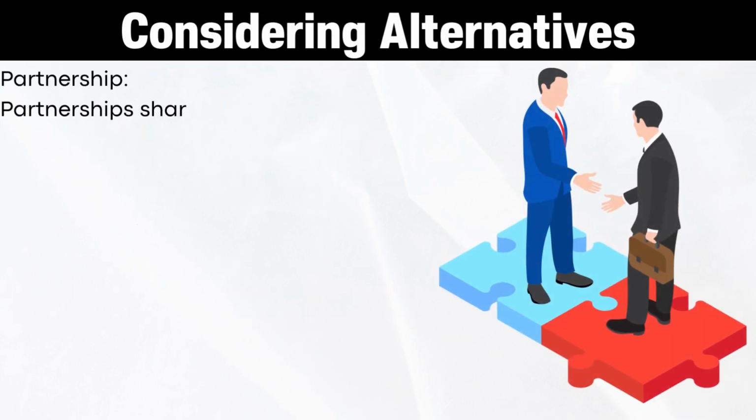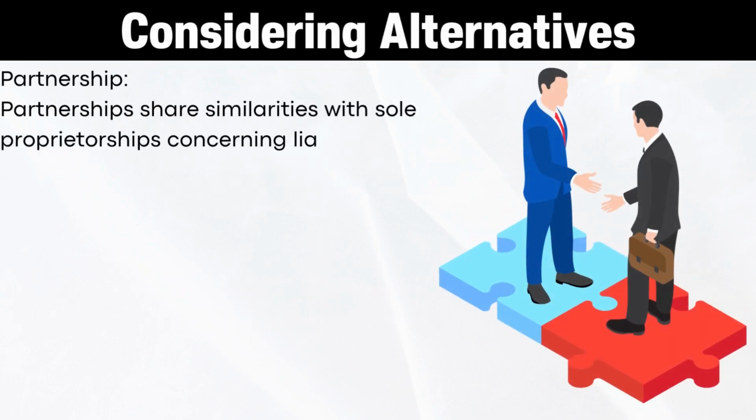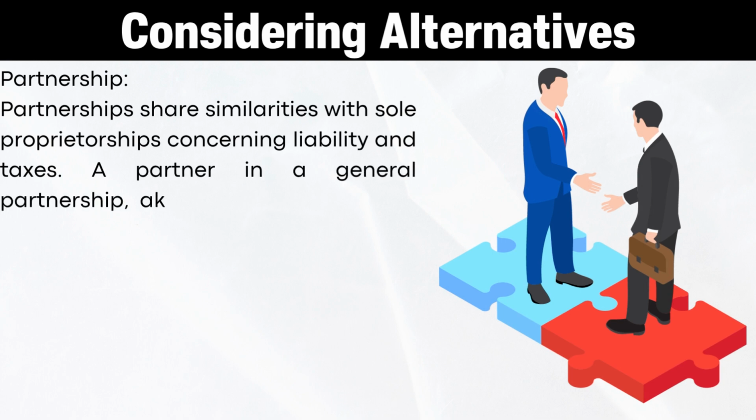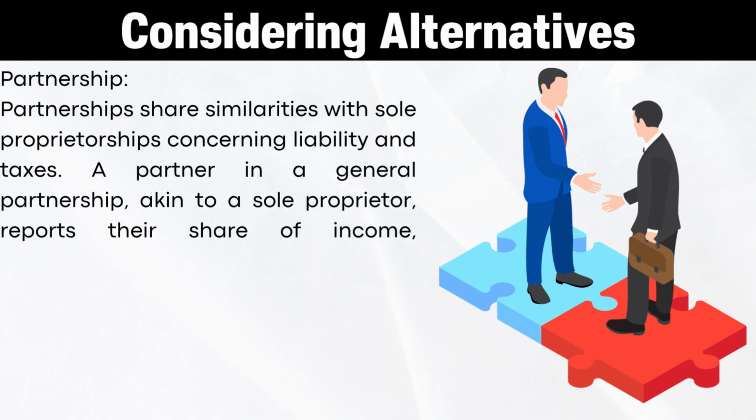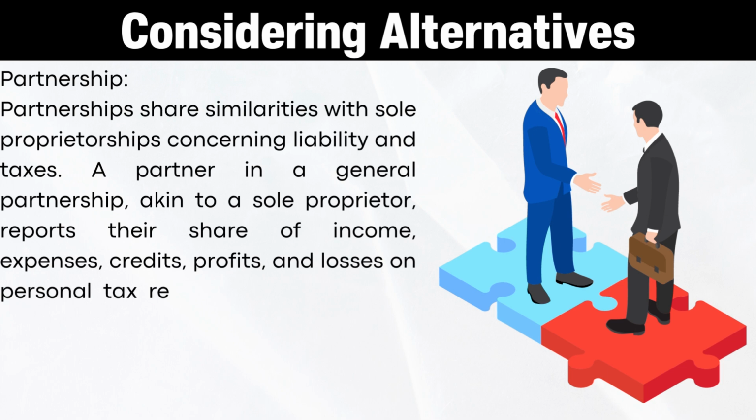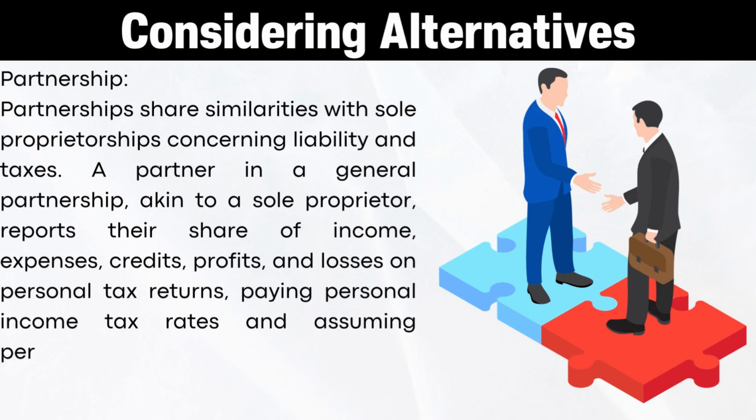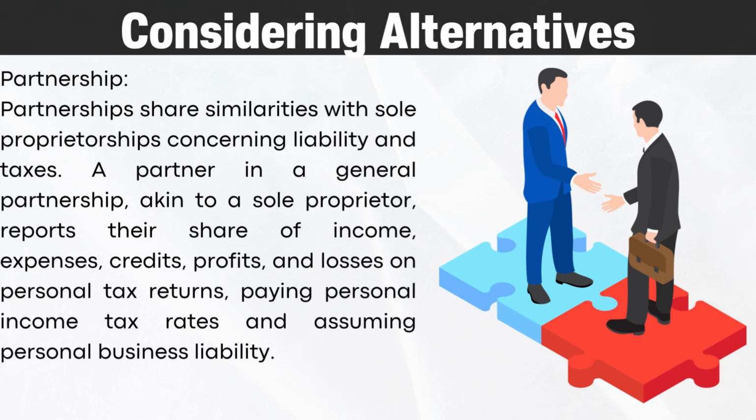Partnerships share similarities with sole proprietorships concerning liability and taxes. A partner in a general partnership, akin to a sole proprietor, reports their share of income, expenses, credits, profits, and losses on a personal tax return, paying personal income tax rates and assuming personal business liability.